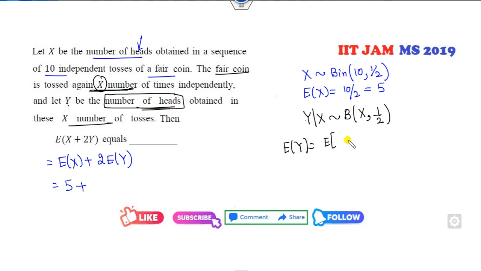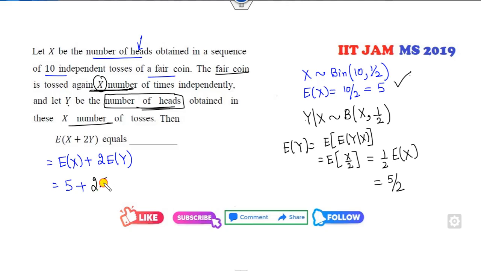This is the expected value of this. So what is the expected value of y conditioned on x? It is a binomial. So the binomial mean is n into p. So half is outside, expected value of x. So what is the expected value of x? 5. It's 5 over 2. So the right answer is 5 plus 5 over 2, which is 10 over 2... the right answer is 10.